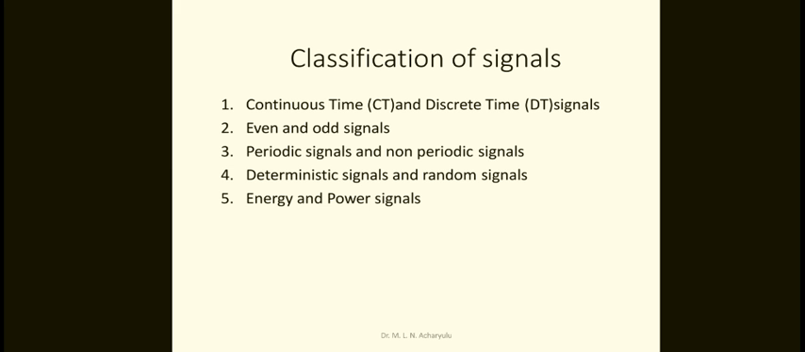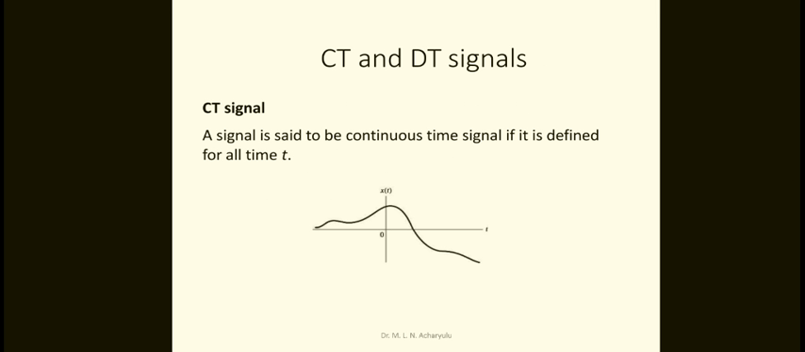The next one is the discrete time signal, that means an instantaneous signal, like that. Another is even and odd signals: an even signal means the cosine function will come, an odd signal means the sine function will come. Then periodic and non-periodic signals, deterministic and random signals, energy and power signals. These are the classifications of signals generally.